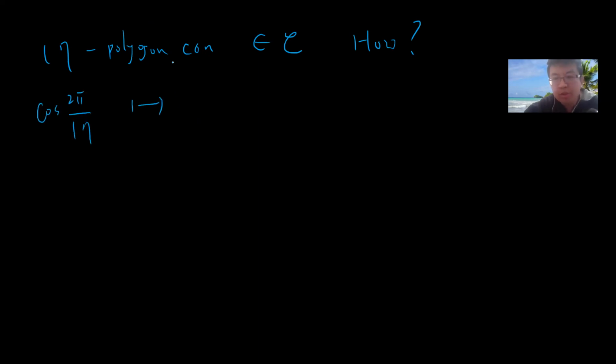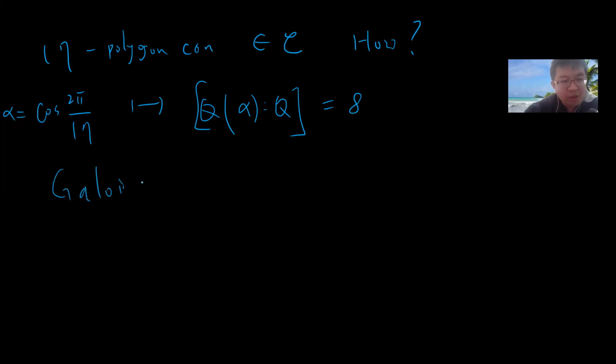So the degree of Q(alpha) over Q is 8, right? So I need to find a tower of quadratic extensions, by the previous result, such that the dimension of Q(alpha) over Q is 8. So I need to find a field extension. What is the technique to find a field extension or finite extension? Basically using our lovely Galois theory.